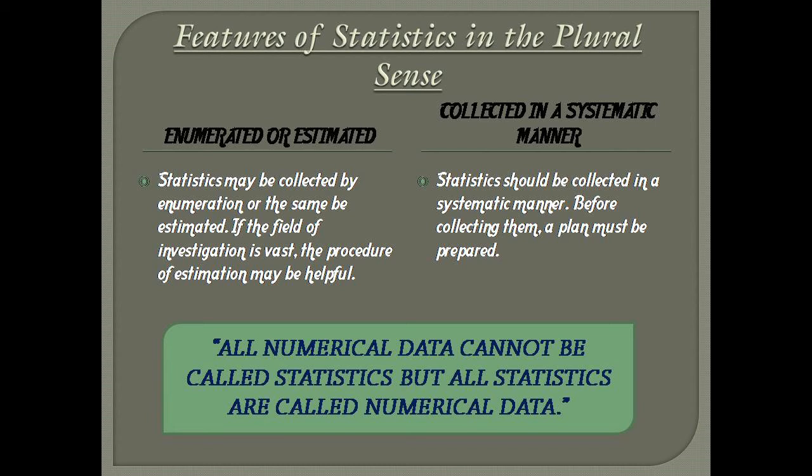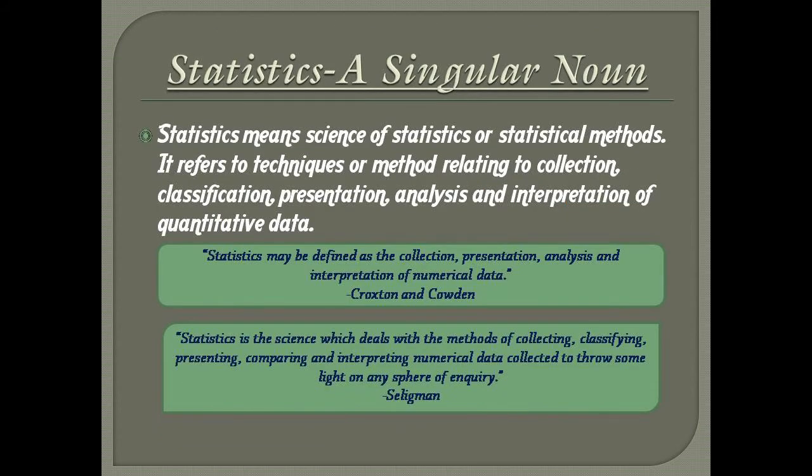In short, it can safely be concluded that all numerical data cannot be called statistic, but all statistics are numerical data. Now, in the singular sense, statistic means science of statistic or statistical method.